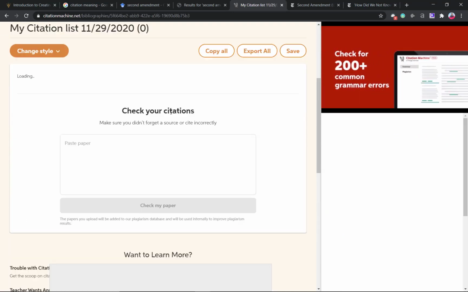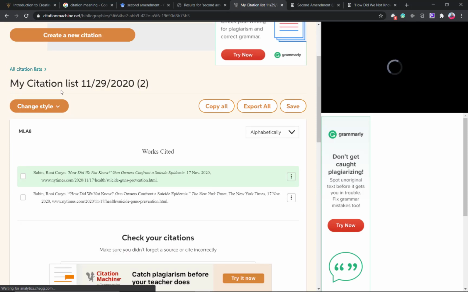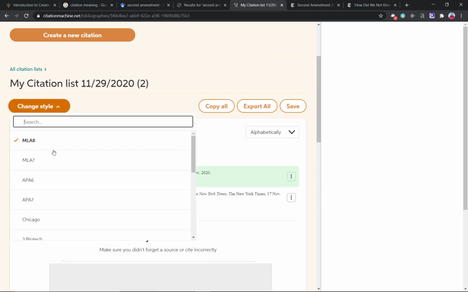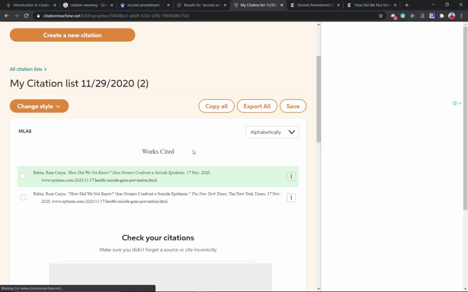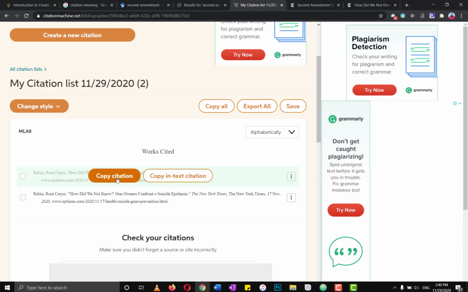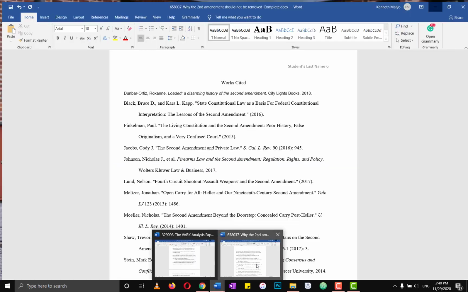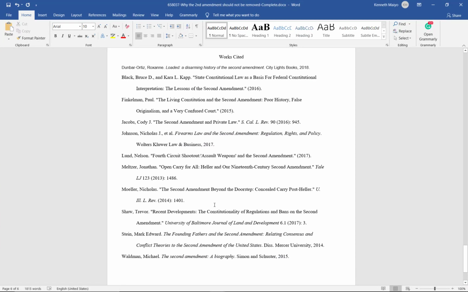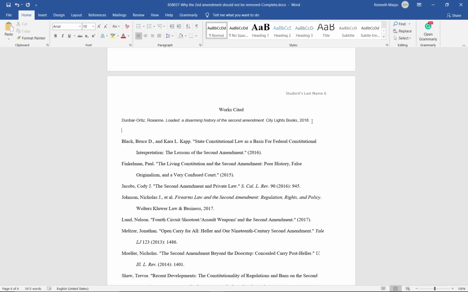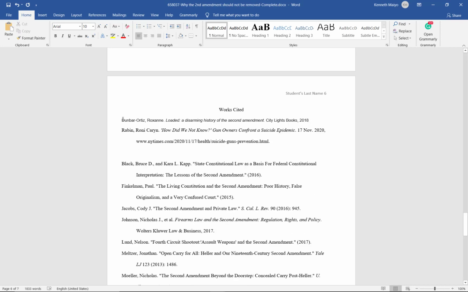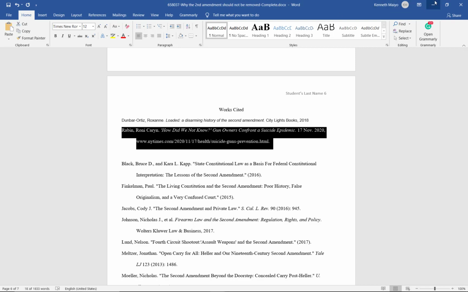Here's the complete citation. Once you've created the citation, you can come here and change the style. It's MLA. Remember, our paper is MLA. Copy the citation. After you've copied the citation, go back to your paper, scroll to the bottom of the paper, add your citation here, Control V. So we have this citation from Google Scholar. This citation was from Citation Machine.